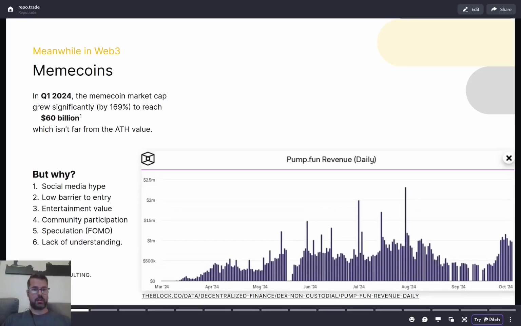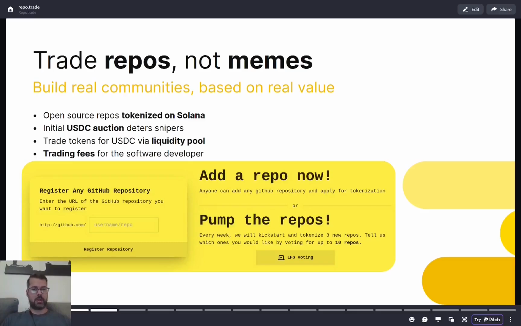How do we do that? We tokenize open source software. And we do that by allowing repositories to be listed on Solana. Once they are tokenized, an initial USDC auction helps us prevent snipers from gaining profits, and the subsequent swapping is implemented with a constant factor liquidity pool. This all helps the software developers because there are trading fees that are shared with the owners of the repositories.